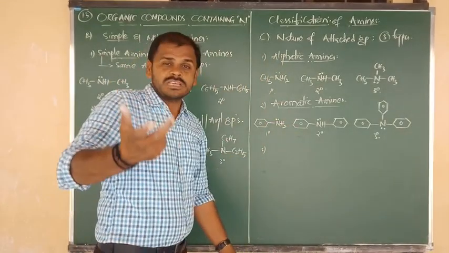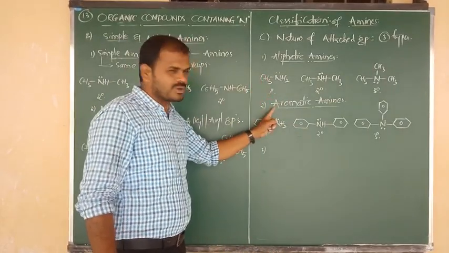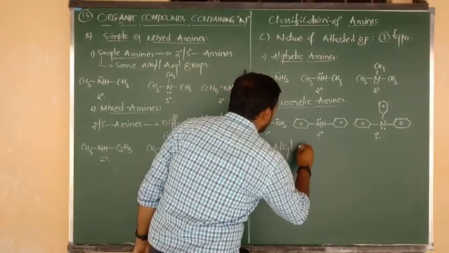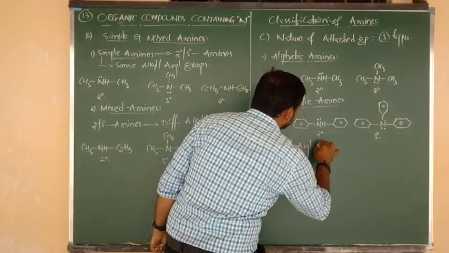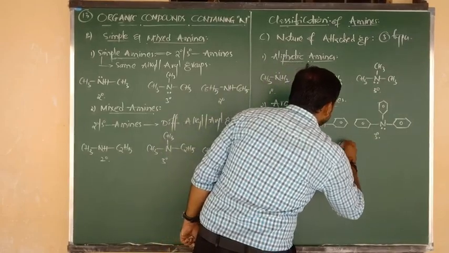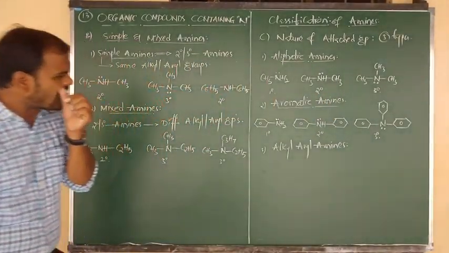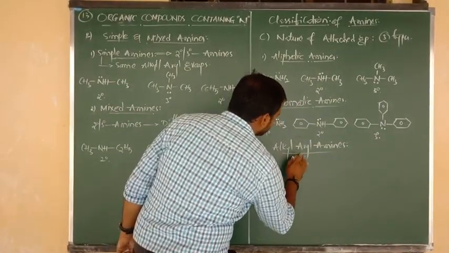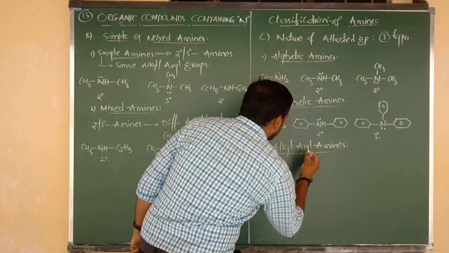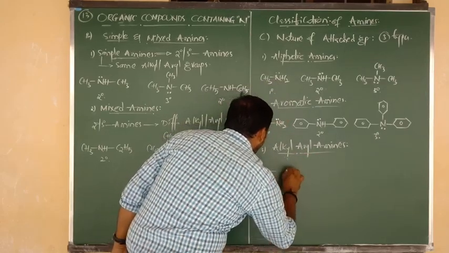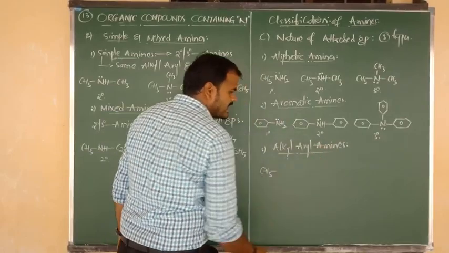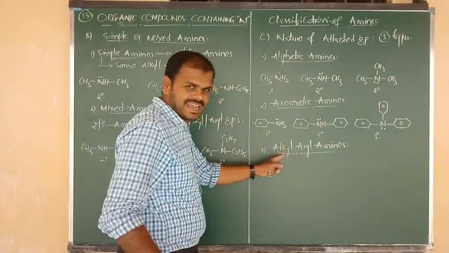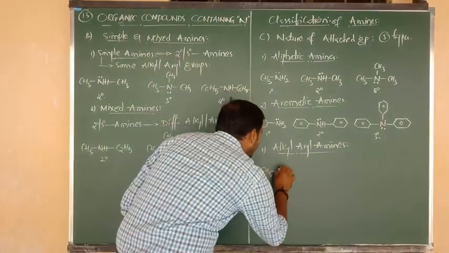And sometimes nitrogen may be connected to a methyl group on one side and an aryl group on the other side. So we can say type 3 is nothing but the alkyl aryl amines. In this type of amine, on one side we write the alkyl group, and on the other side the aryl group. Two groups we have to write. That means in this category we can't write primary, only secondary and tertiary.